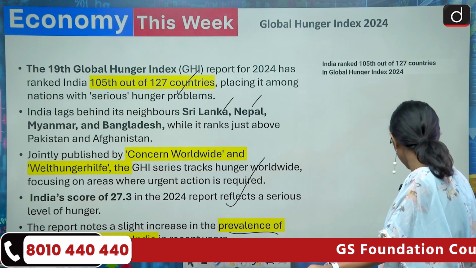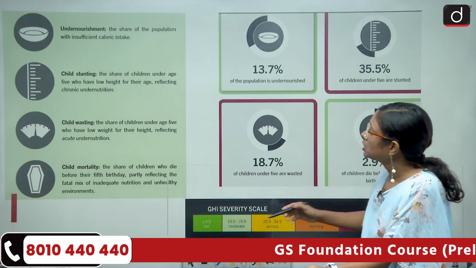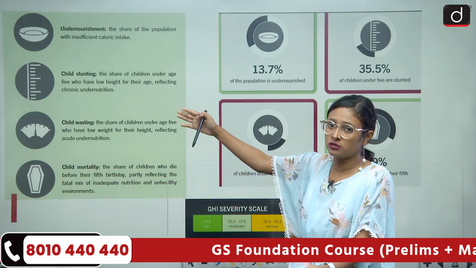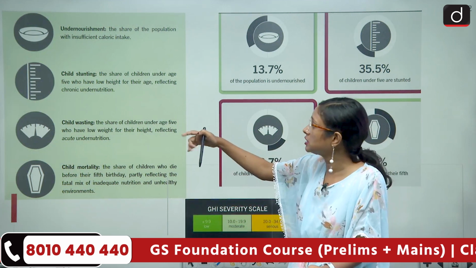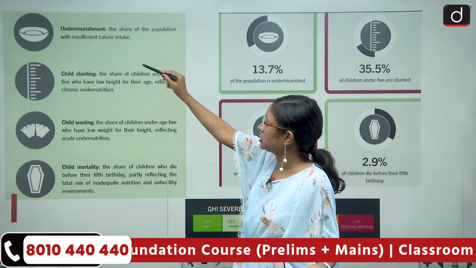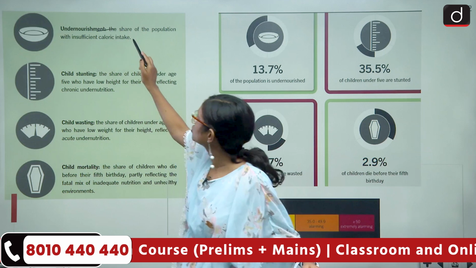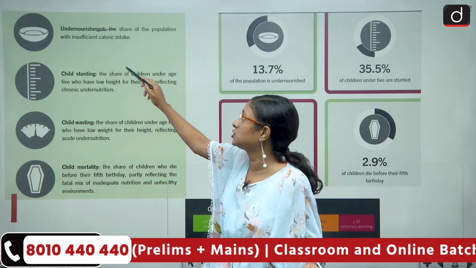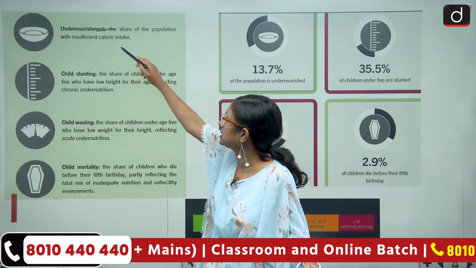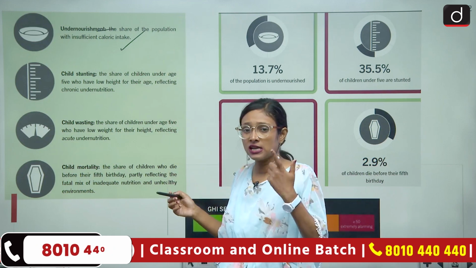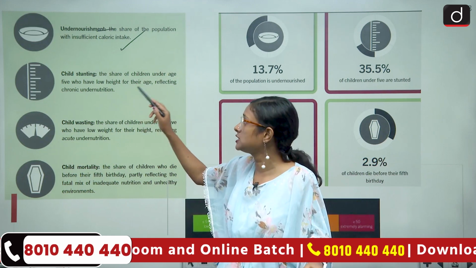So here we'll know other aspects of these things. These are the 4 parameters under which the hunger index measures this. The first parameter is undernourishment, the share of the population with insufficient calorie intake. There they analyze the caloric intake. Here we come to child stunting.